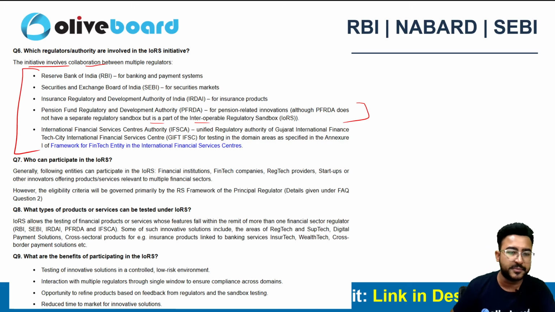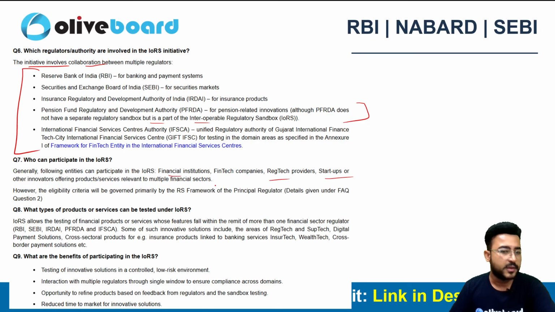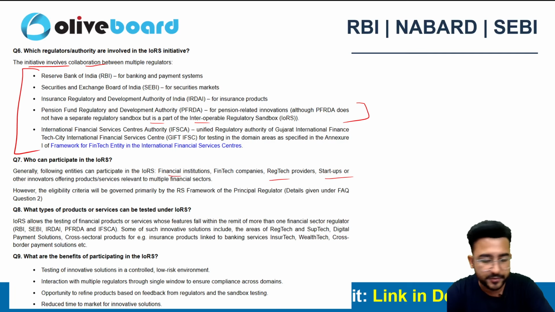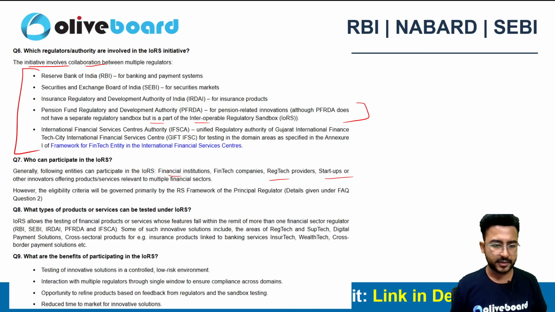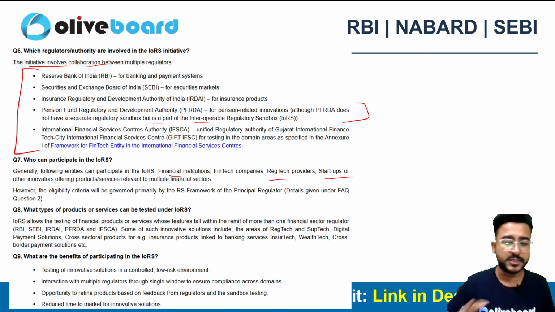And who can participate in the IORS? Fintech companies, financial institutions, regtech startups, and other innovative products and services offered by different entities can participate in this. Now you will be allowed to test your financial products or services following any one of the financial sector regulators, like SEBI, RBI and others, right? It can be a cross sector product as well.